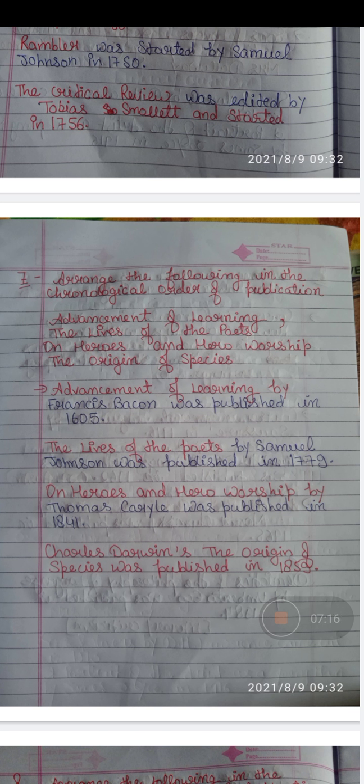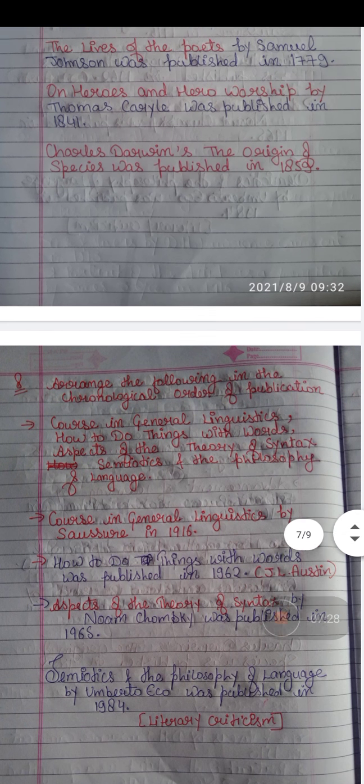So all these works are very important. Advancement of Learning, The Lives of the Poets, On Heroes and Hero Worship, The Origin of Species. I have mentioned the authors also, please keep in mind. So these are the literary works. Question 8. Arrange the following in the chronological order of publication. First is Course in General Linguistics, How to Do Things with Words, Aspects of the Theory of Syntax, Semiotics and the Philosophy of Language. Course in General Linguistics by Saussure in 1916.